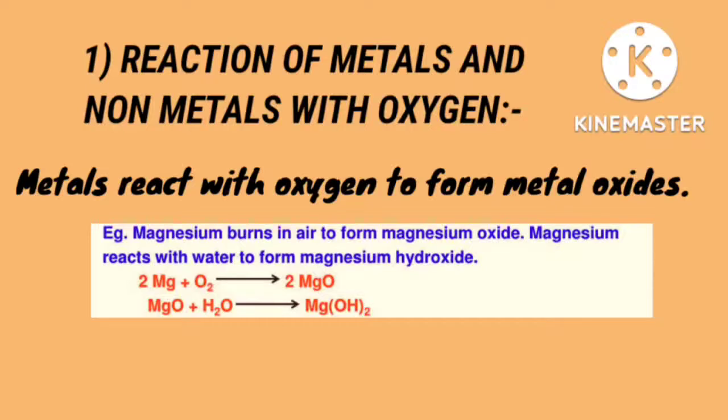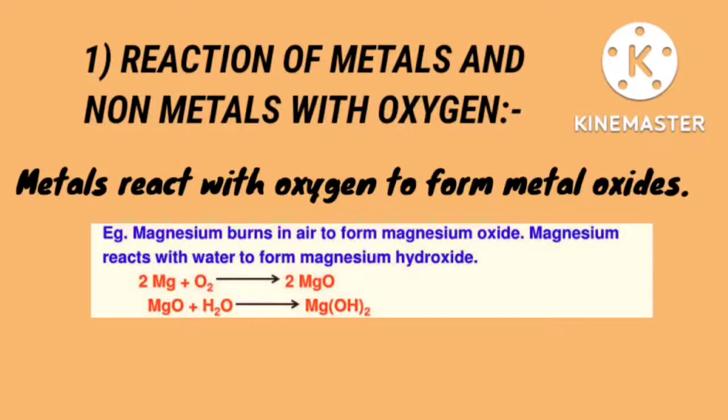So what happens when a metal reacts with oxygen? Any idea? Yes, metals react with oxygen to form metallic oxides. These oxides are basic oxides because they react with water to form a base. Look into the example given below. Here they have given the example of magnesium. Magnesium, when it burns in air, forms magnesium oxide, that is MgO. This MgO is basic in nature. It is a type of basic oxide.